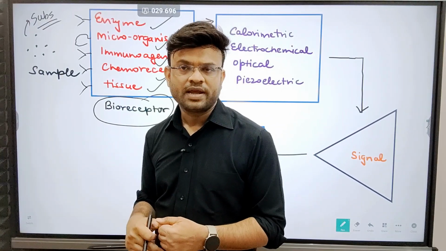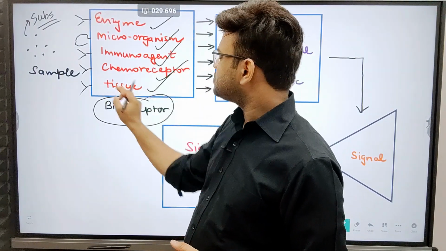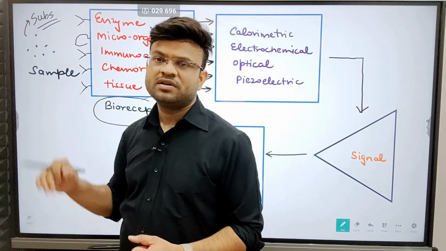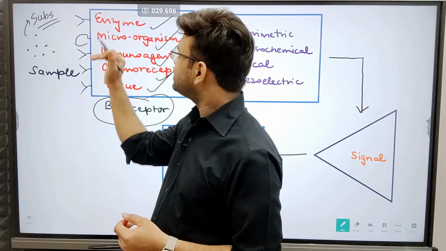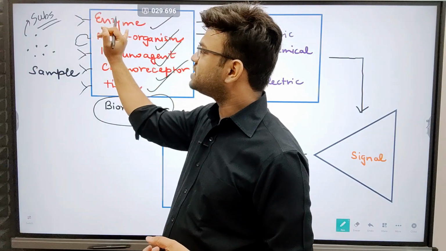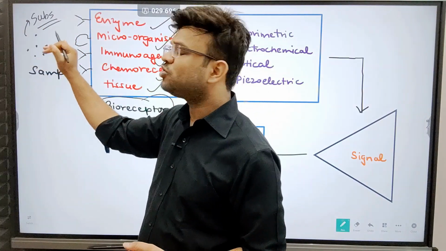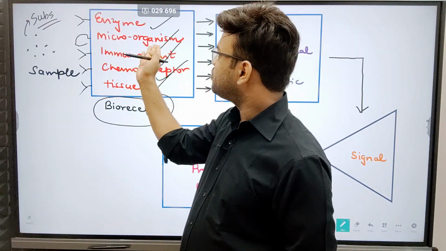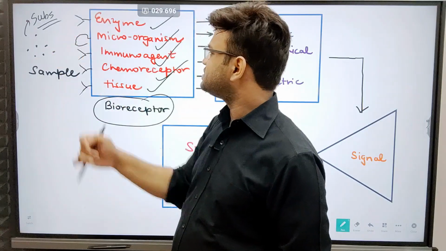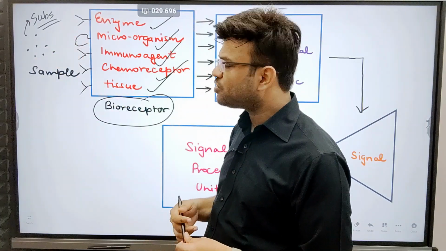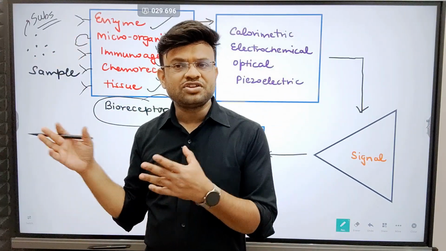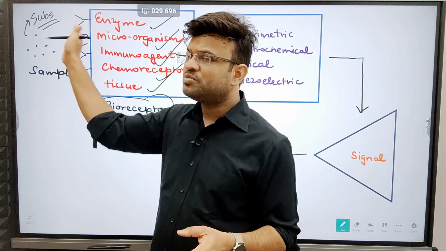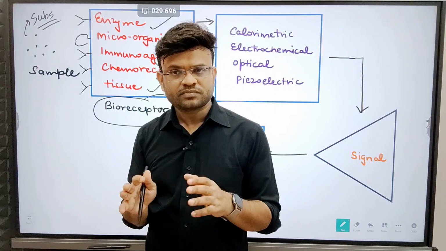Now when these bioreceptors come in contact with the sample, the sample can be anything. For example, if we are taking an enzyme, we can consider the sample to be a substrate. If we are using a microorganism, then also we can consider this as a substrate. Or if you are considering an antibody, you can consider it as an antigen. Anything you can consider, but both of them should be reacting with each other.